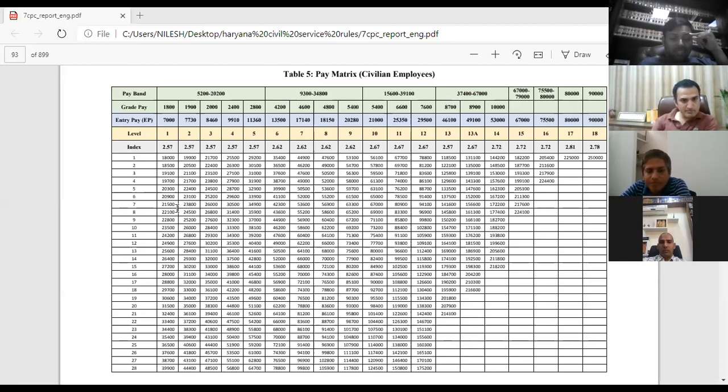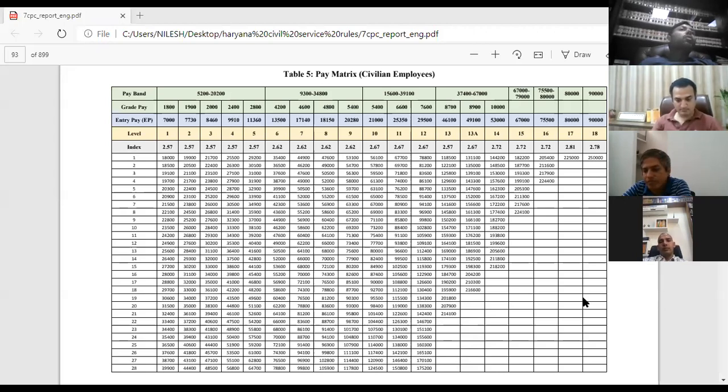Then you will fix it to the next level, and the next level comes 21,500 at index number 7. Are you able to see that? So the person who was getting 8,300 rupees as earlier pay will now get 21,500 rupees as his basic pay. This is how the calculation has to be made. They have given a complete chart, and you have to just fit that person into this chart.